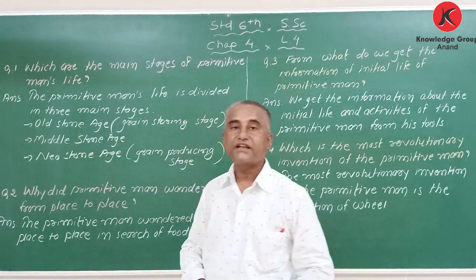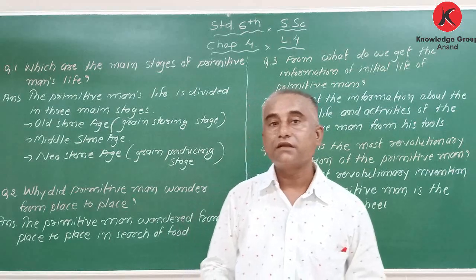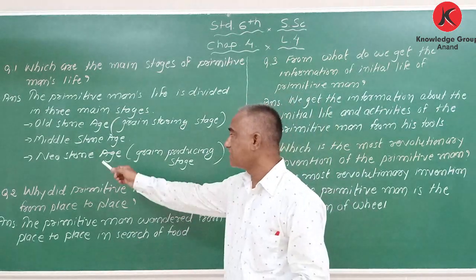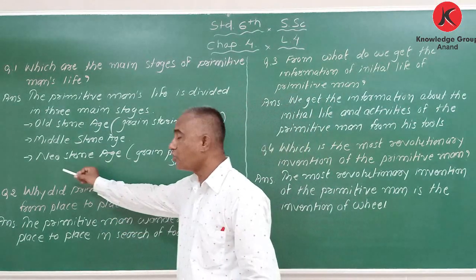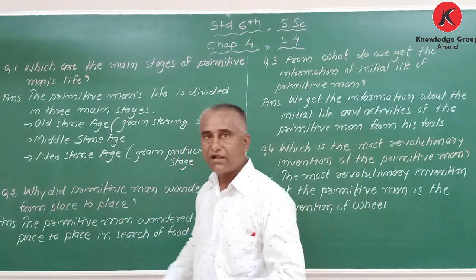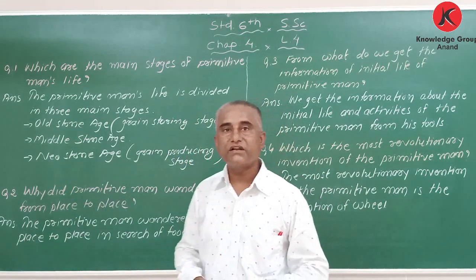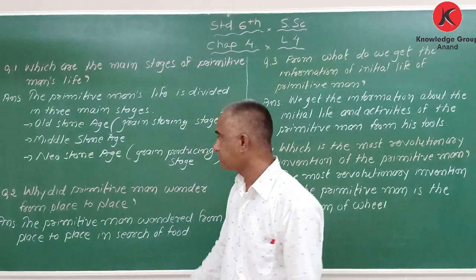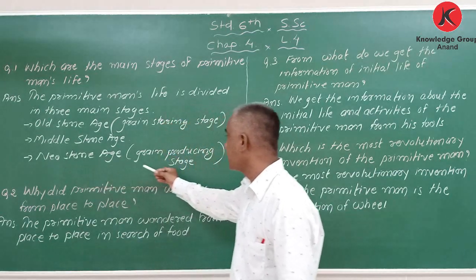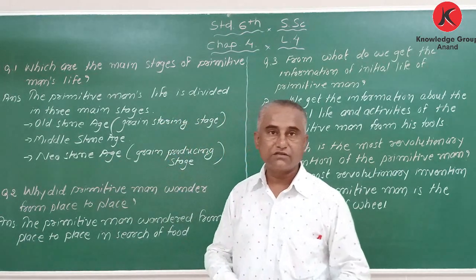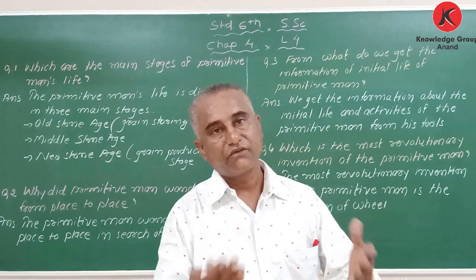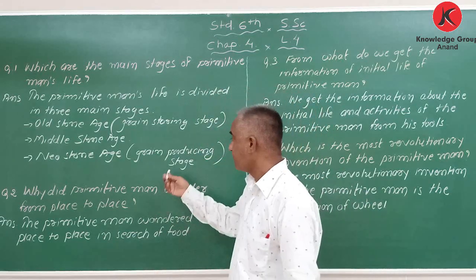Number two is Middle Stone Age. And number three is Neo or New, same meaning, as I have already explained. Neo Stone Age means grain producing stage. Who produces the grain? Farmers. So another name is farmer age.